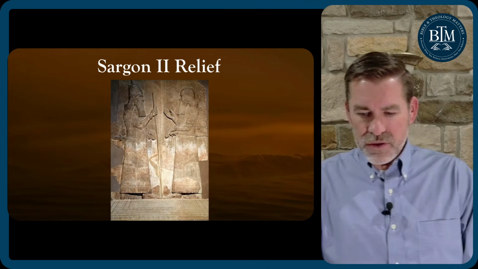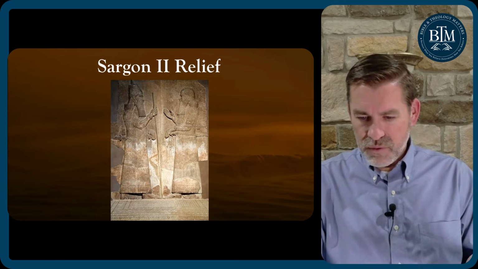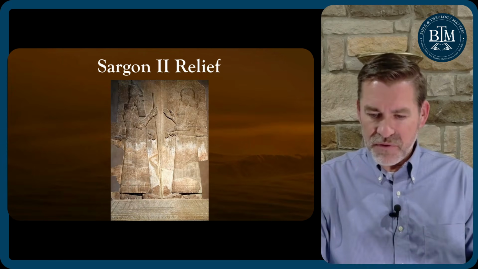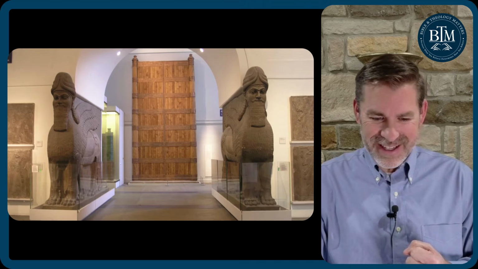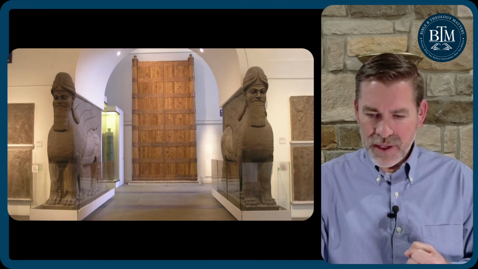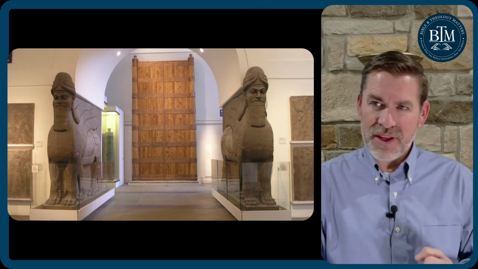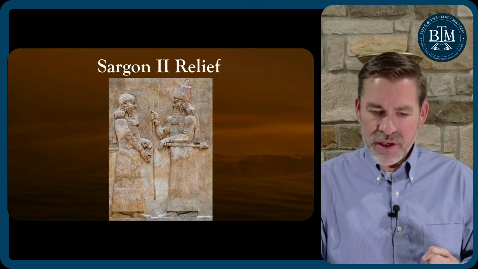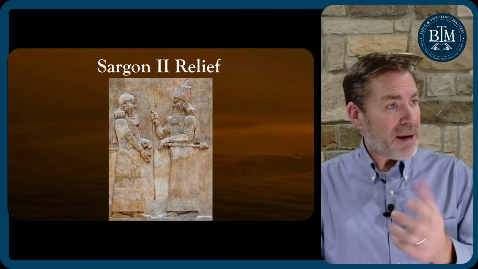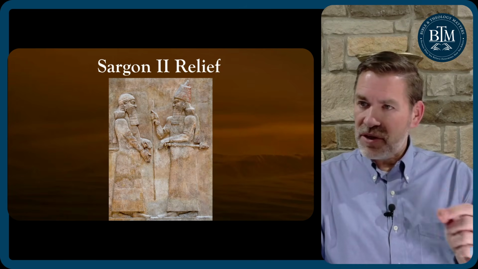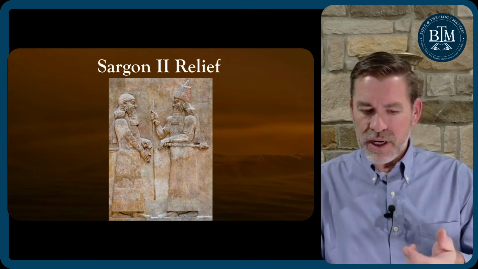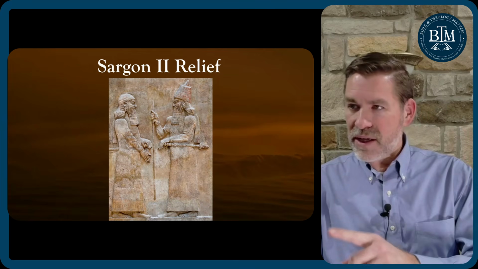Interesting. So this inscription, this relief, and the colossal bulls can be viewed in the British Museum. And I've seen this one. These two colossal bulls can be viewed at the British Museum. So here's another thing for you to see. And here's almost the exact opposite, right? A virtual mirror image of the one we just looked at, the relief where Sargon was on the left. Now he's on the right in this picture.